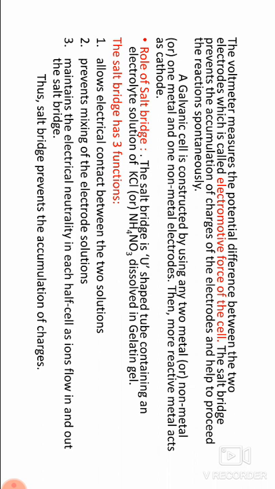Role of salt bridge. The salt bridge is a U-shaped tube containing an electrolyte solution of potassium chloride or ammonium nitrate dissolved in gelatin gel.